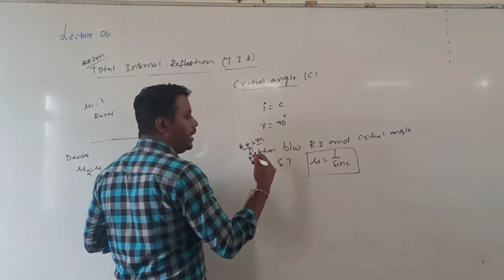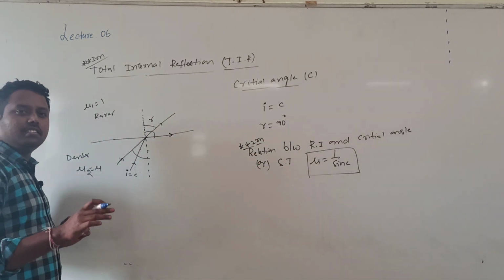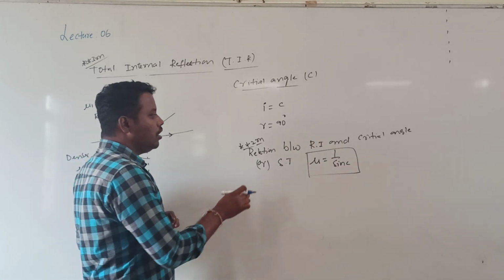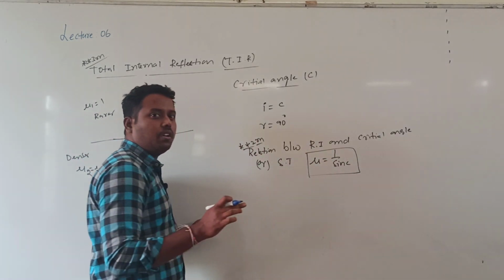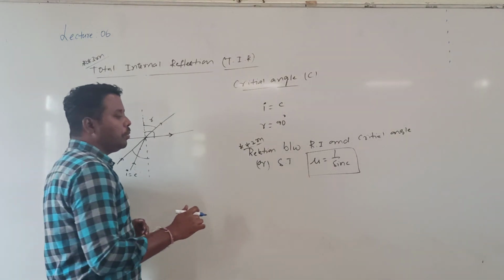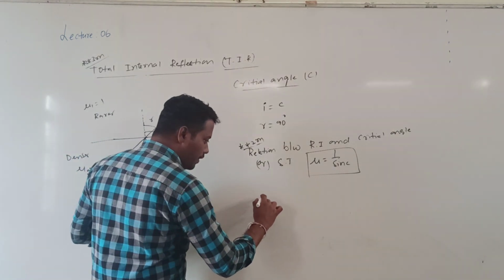For this also the PPT is not there. Wherever there is a derivation, the PPT is not there, so you have to see it from the board only. I want to prove mu is equal to 1 by sin c. In order to prove it, we need to draw the diagram once again.